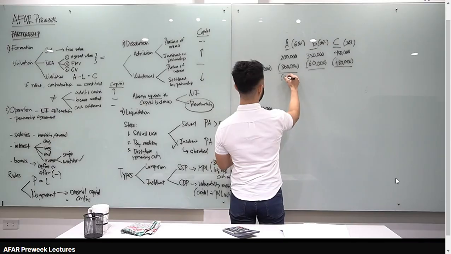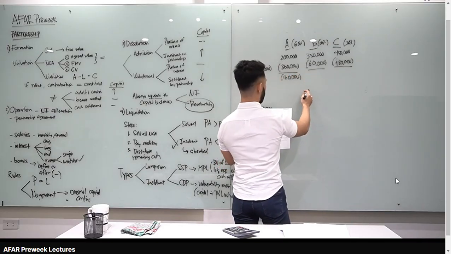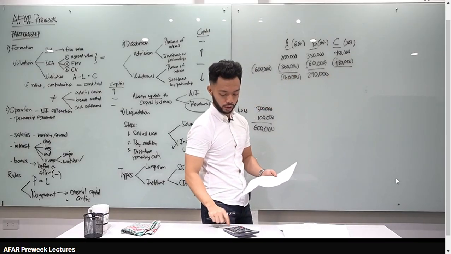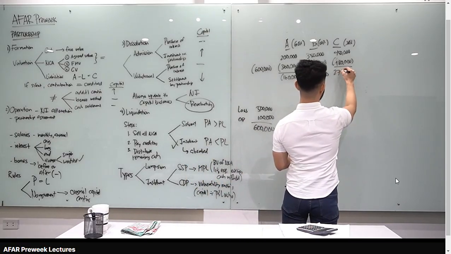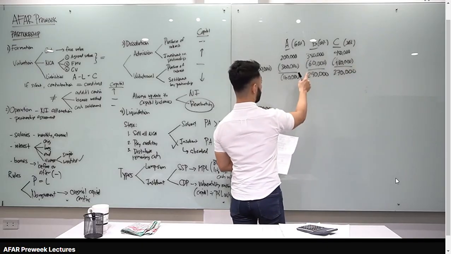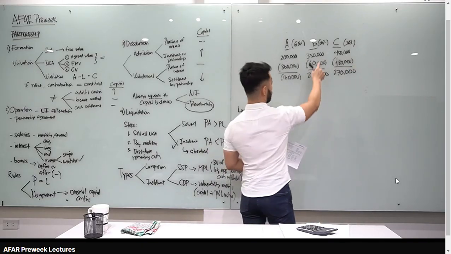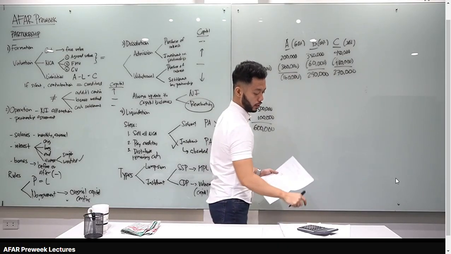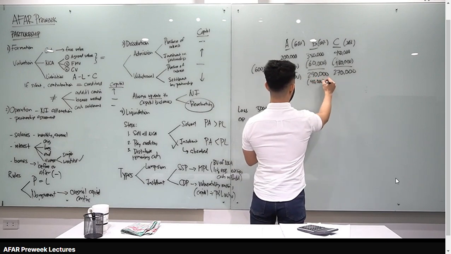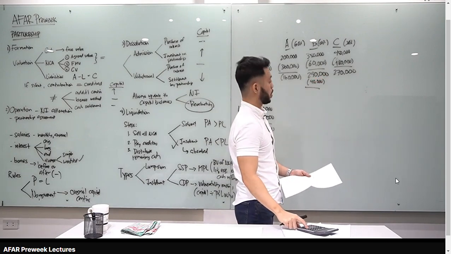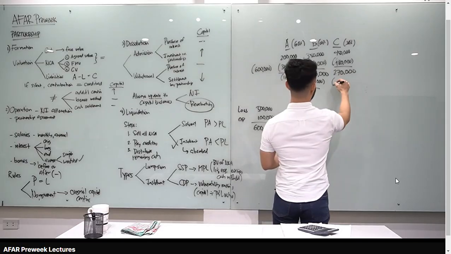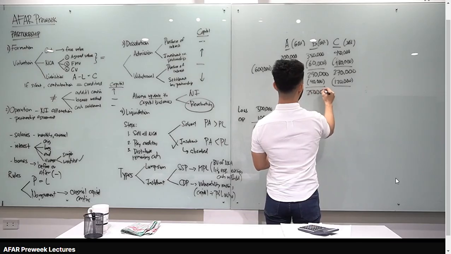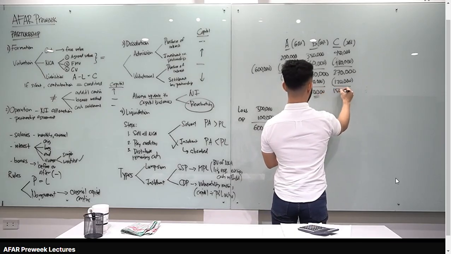Okay, let's compute their capital balances. Si A, negative, 160. Si B naman, 350 minus 60, meron siyang 290. Si C naman, 450 minus 180, ilan yan? 450 minus 180, 270,000. Sabi sa problem, insolvent daw. So si A, i-absorb siya ng B and C using their P&L ratio. Dalawa na lang, 10 is to 30. Therefore, 160,000 times 10 over 40, 40,000 for partner B. Okay, 160,000 times 30 over 40, 120,000 naman for partner C. Okay, so let's compute their adjusted capital balances. For B, meron siya 250. For C naman, meron siyang 150,000.